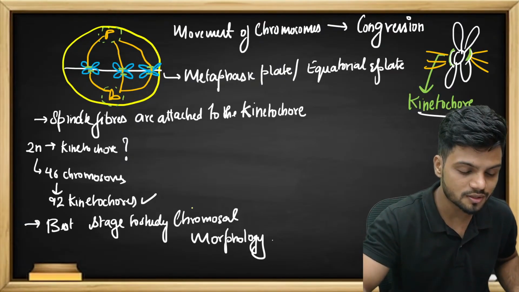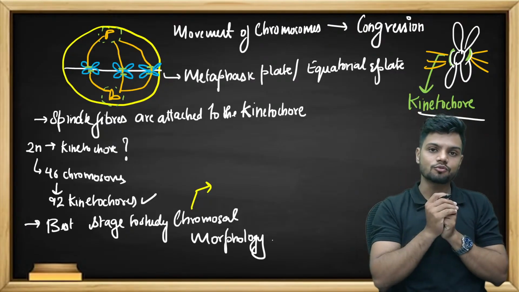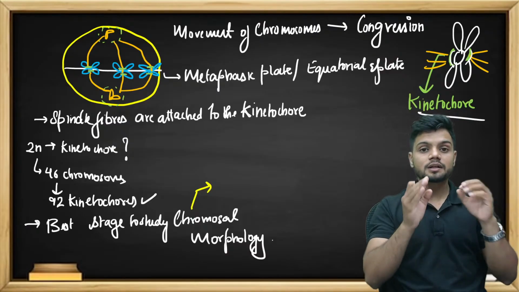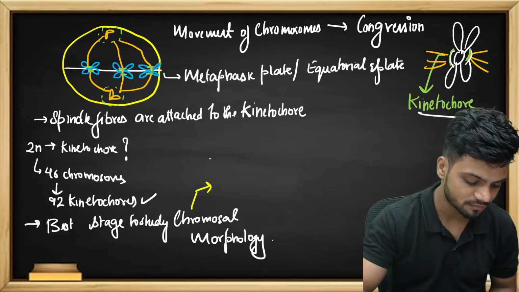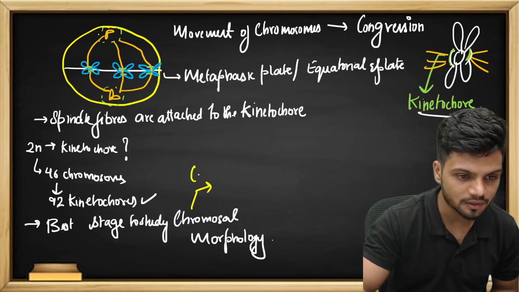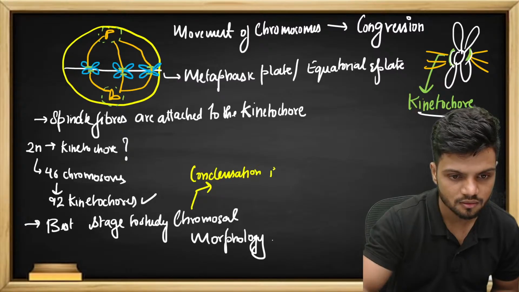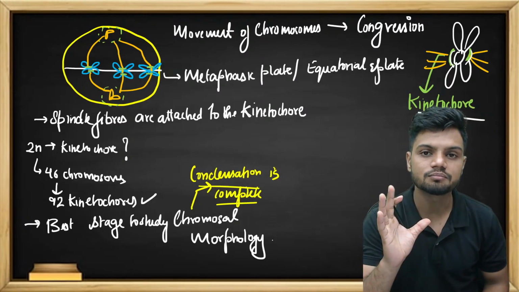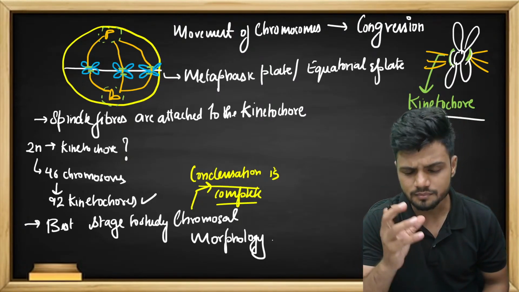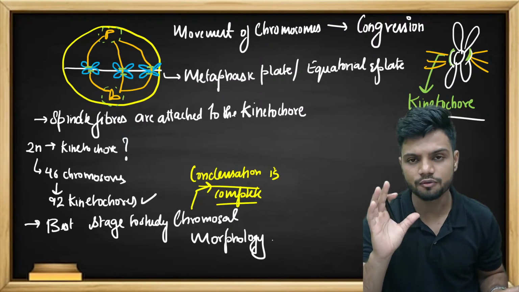Because, students, understand, I told you, initiation of condensation of chromosomes happened in prophase, but the complete condensation of chromosomes will happen in metaphase. So if the condensation is complete in metaphase, it is the best stage to study the morphology of chromosomes.